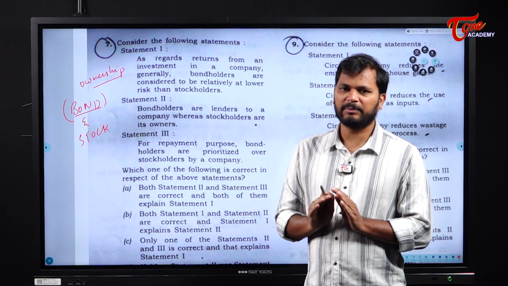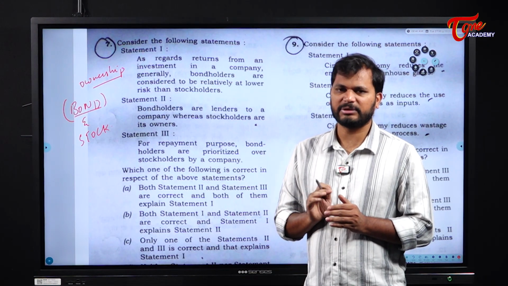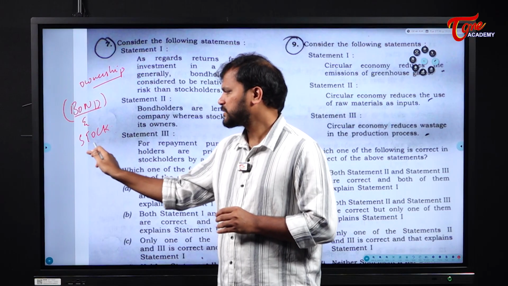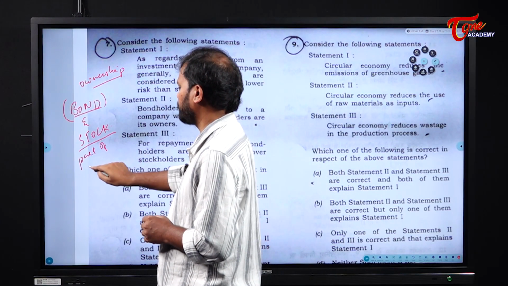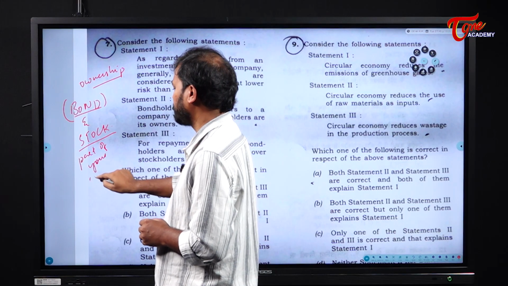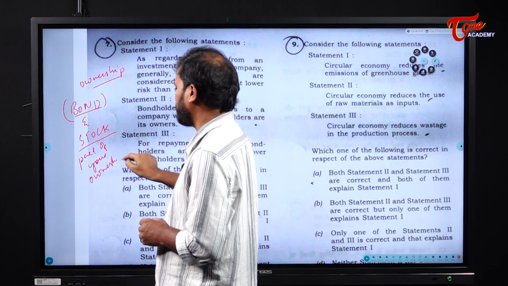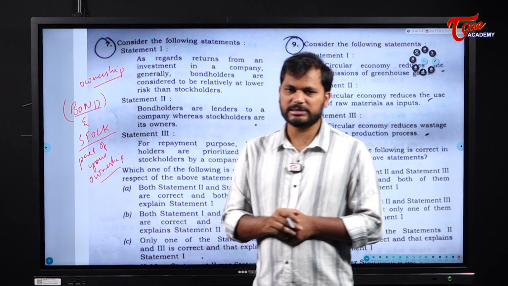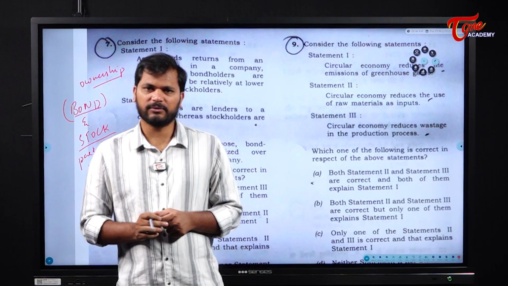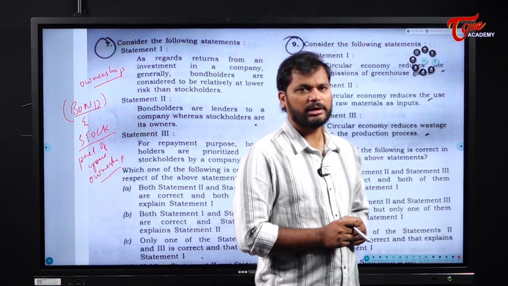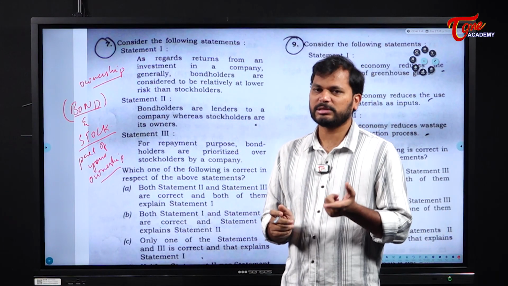He is giving the money and that money needs to be repaid with interest. Whereas a stock is where you are giving part of your ownership to this entity. For example, if I purchase the stocks of Reliance, then a small percentage of ownership is being transferred to me. That is what is called a stock.